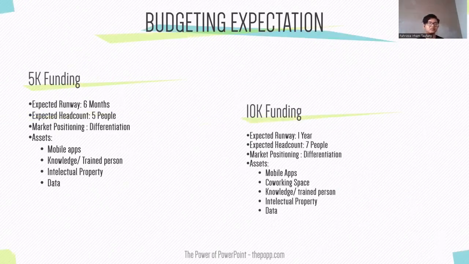For the budgeting expectation, we expect 5K funding. For 5K funding, we expect 6 months of runway and 5 employees. Market positioning is differentiation, which means we want to differentiate ourselves from other similar products. And for assets, we have the mobile app, knowledge, intellectual property, and data. For 10K funding, we have similar expectations. For the runway, we expect 1 year, and for employees, we expect 7 people. For market positioning it is differentiation, and for assets it is similar, but we add co-working spaces.